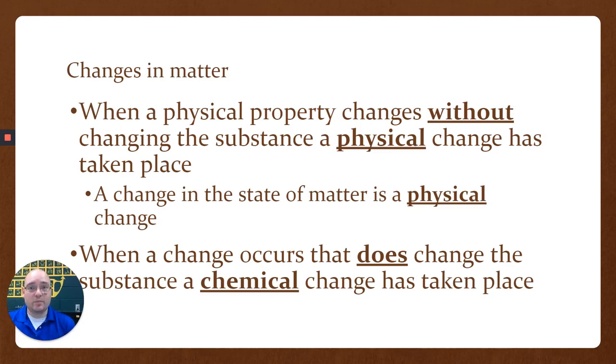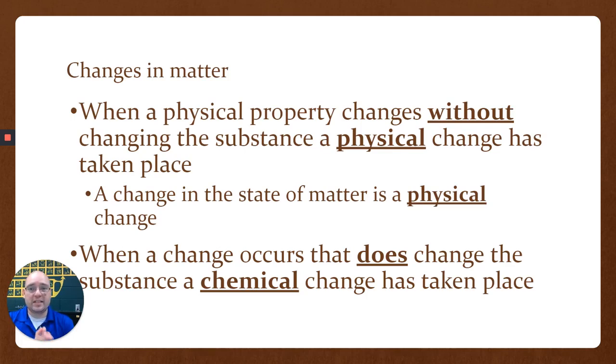If I bake a cake, you mix all the ingredients together, and they're a nice, lovely mixture. You could probably separate them out. Yeah, at that point, when it's just the batter, it would be really difficult. But once you cook it, once you apply that heat and it cooks, a chemical change happens, and you now have a cake instead of batter, and that cake is different than the batter, and you can't go back. You have actually changed what it was. You didn't just change it from a liquid to a solid, you changed what it was by cooking it. The heat caused the chemical reaction to happen, and you have a chemical change.